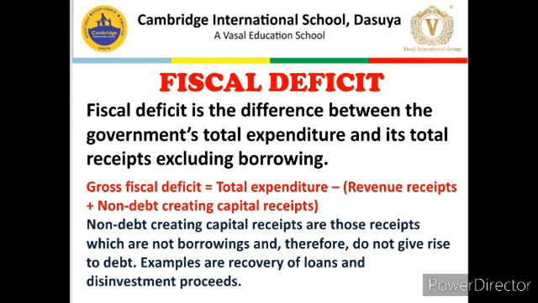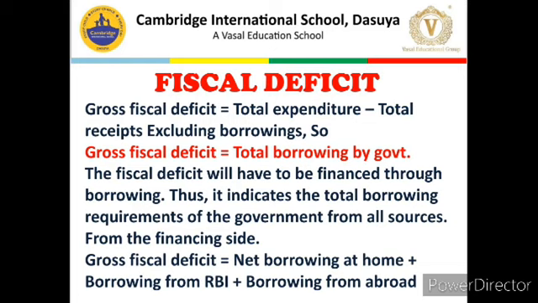government. Now, if fiscal deficit is equal to the total borrowing requirements of the government, then how will government finance its borrowings? Means what are the sources from which a government can borrow? Generally, these sources can be classified into three different parts.